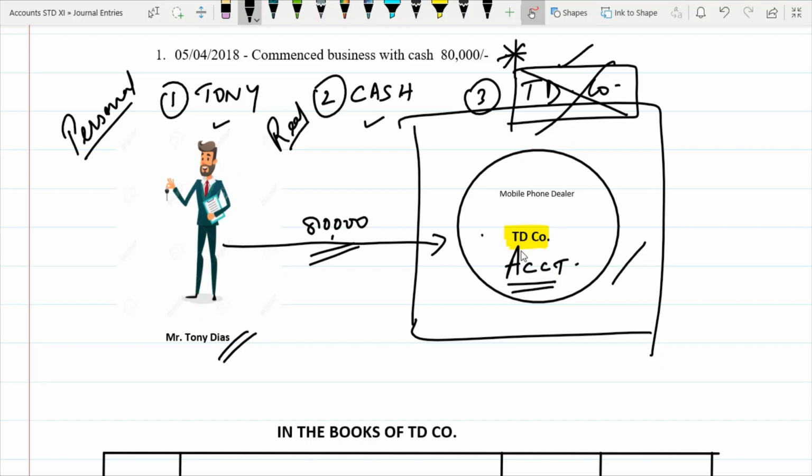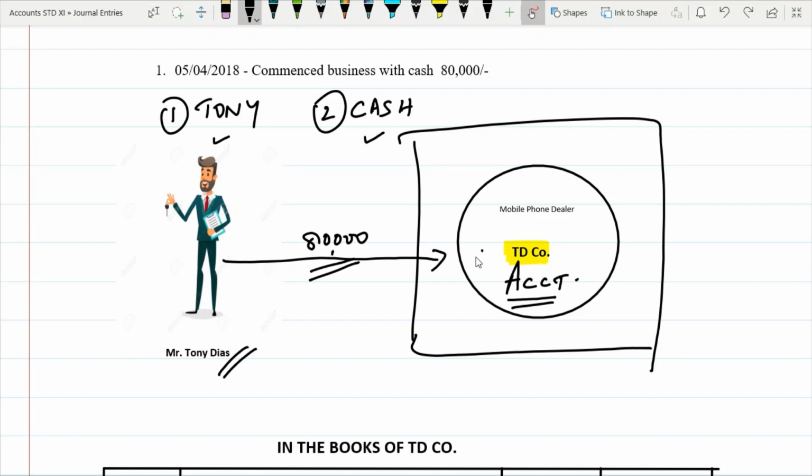Now you are the accountant here. Is the money coming inside the business or going outside? 80,000 is coming into the business. So money is coming in, and you debit what comes in. In the case of a personal account, debit the receiver, credit the giver. So credit the giver. Now this 80,000 which is given to this company is like a loan, but we do not term it as a loan, we term it as capital.